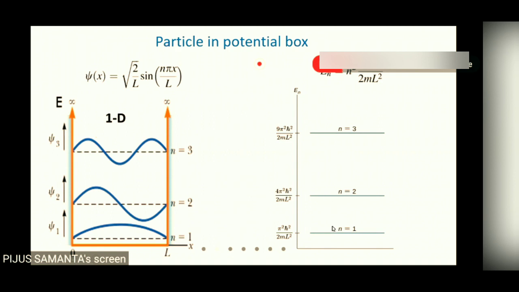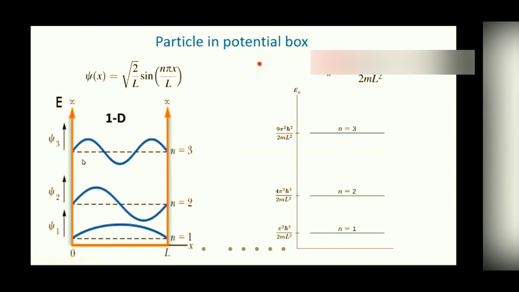Here I have shown the energy levels of different states, n equal to 1, which corresponds to the ground state, the first excited state, the second excited state, and the corresponding wave functions. A detailed mathematics of this problem will be discussed in our second webinar on quantum nanoengineering, but for the time being, let us assume this one.